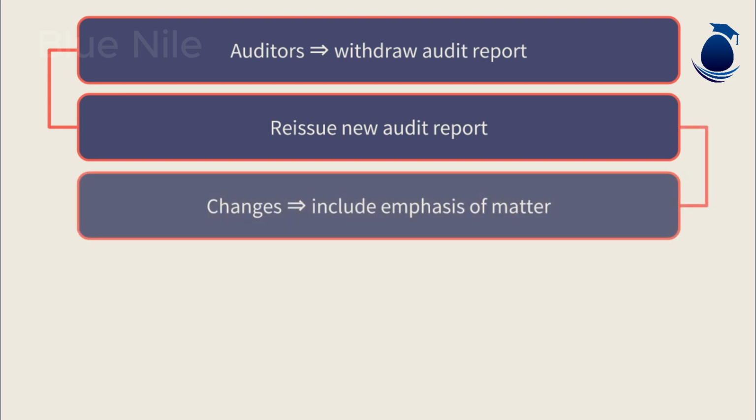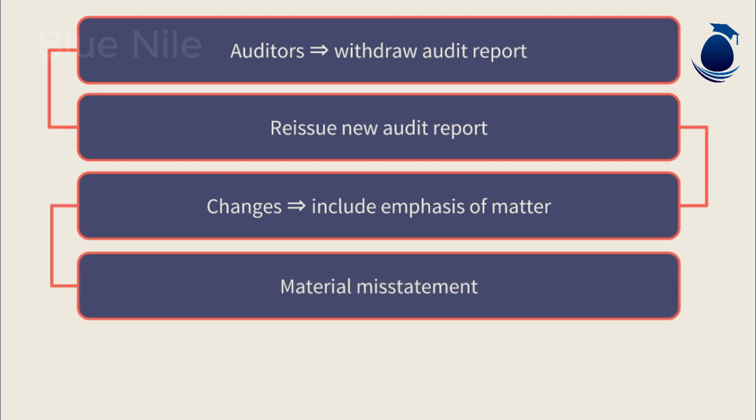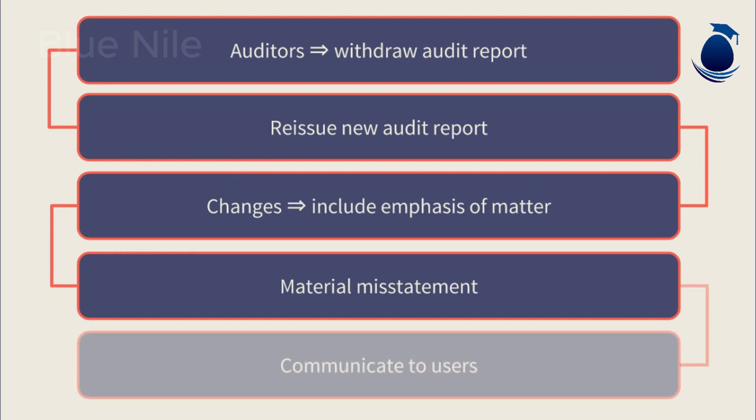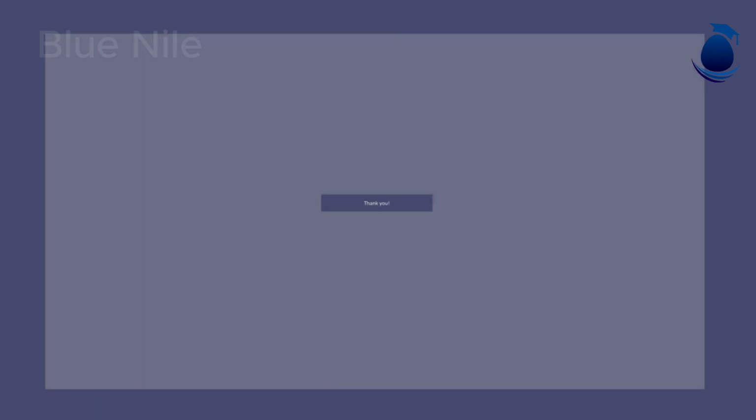If the management have made the changes to the financial statements, the auditor will issue a new audit report with the new date signed. They will also modify it with an emphasis of matter paragraph that highlights that the audit report has been reissued. If management refused to make necessary changes, the audit report should be modified with a qualified opinion due to a material misstatement. This information must be communicated by the auditors to ensure the users are aware of the events not disclosed.